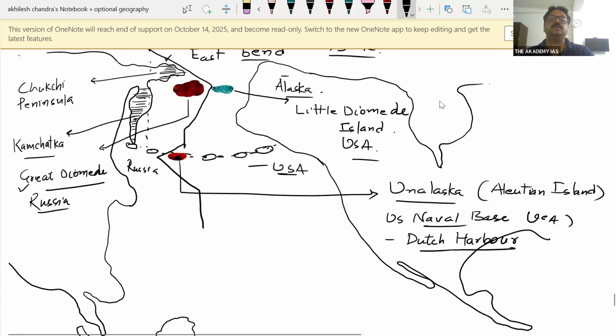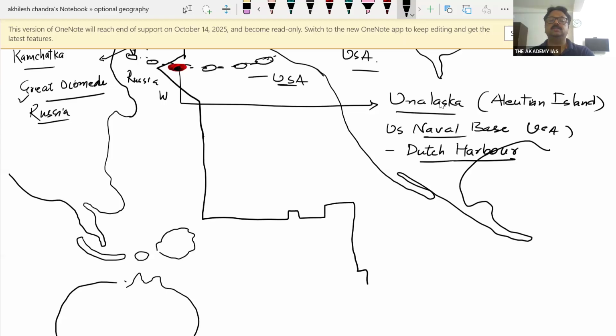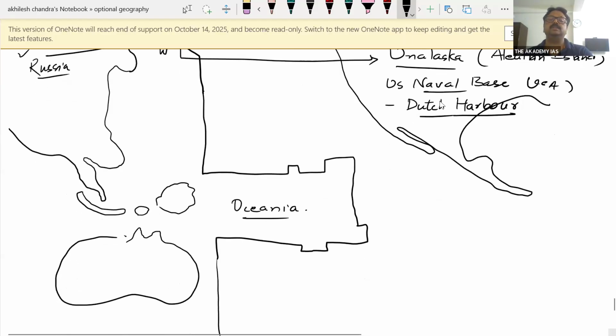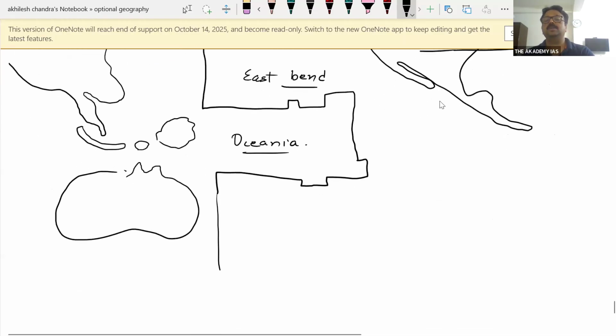So there is a westward bend in order to separate Aleutian, and then it comes into the equatorial region, and then again there is an eastward bend to keep so many countries of Oceania in a single time zone, as these were colonies earlier. These were Oceania. There will be Polynesia, Melanesia, and Micronesia. These are earlier colonies. So another eastward bend in the international date line you will find over there in order to keep them in one time zone.